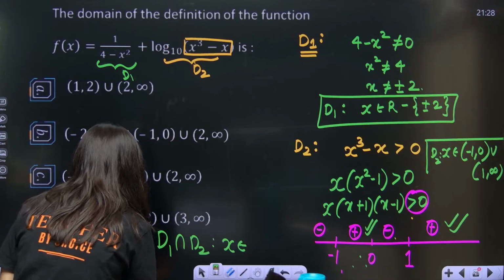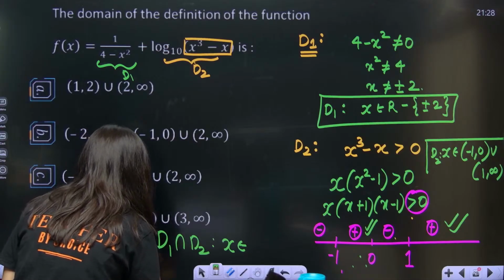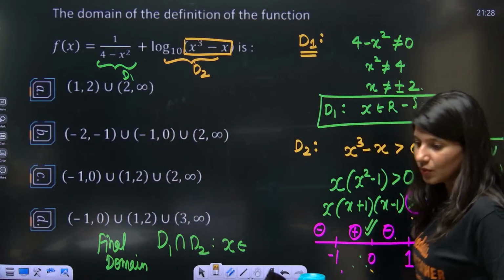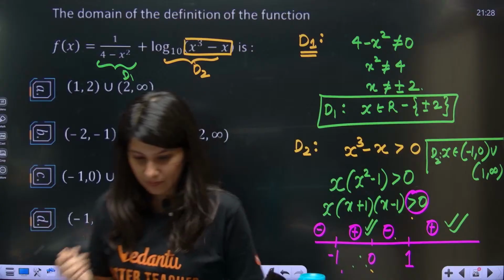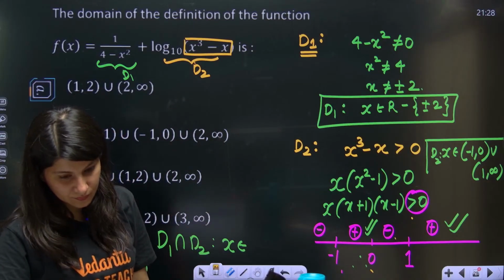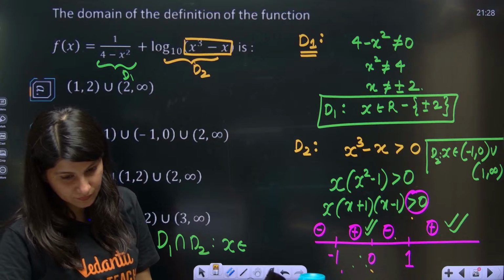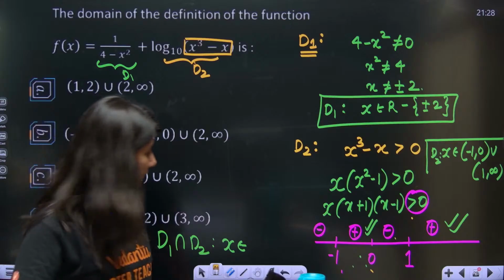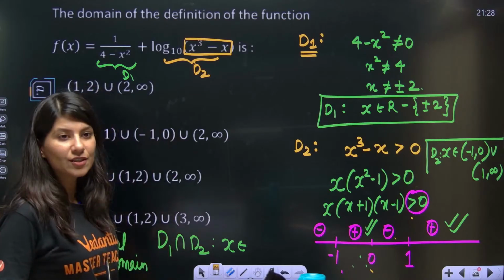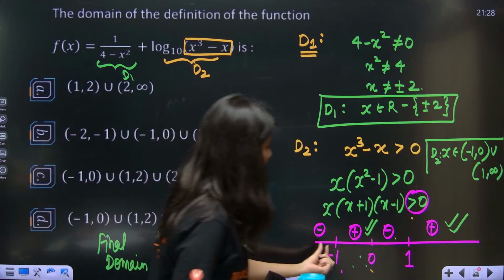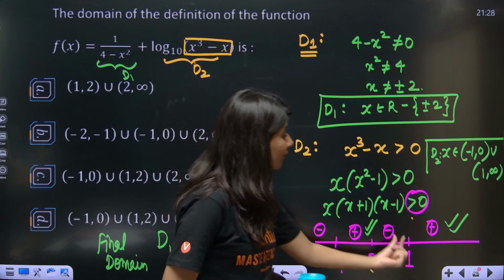Final domain is D1 intersection D2, my dear students. X belongs to minus 1 to 0 and 1 to infinity.